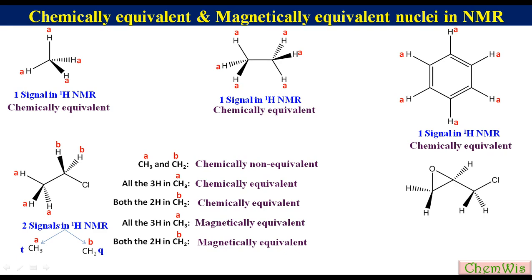Let's take the example of epichlorohydrin. Because of the chiral center, all the 5 protons have different electronic environments. So we can label them by different letters like A, B, C, D and E. So they will have different chemical shifts. So these are chemically non-equivalent. Since they are chemically non-equivalent, they will also be magnetically non-equivalent.